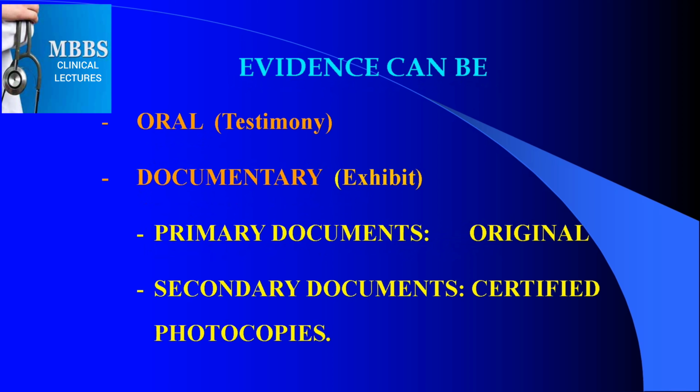Now the evidence can be oral, or it can be documentary. As we have already discussed, the oral evidence is known as the testimony, while the documentary evidence is known as the exhibit. Now that exhibit or documentary evidence can be primary documents or secondary documents. All the original papers, original documents are termed primary documents, while the certified copies or photocopies are known as secondary documents. So, oral and documentary evidence.